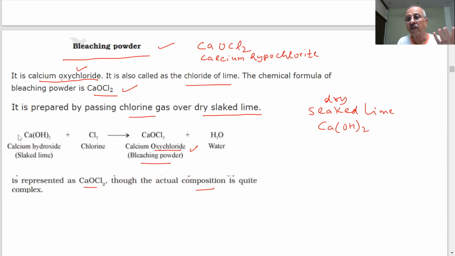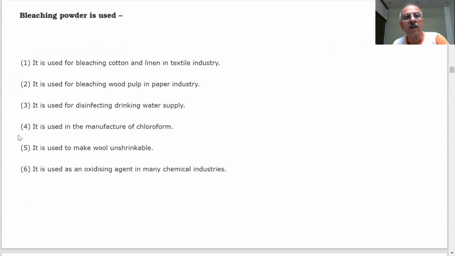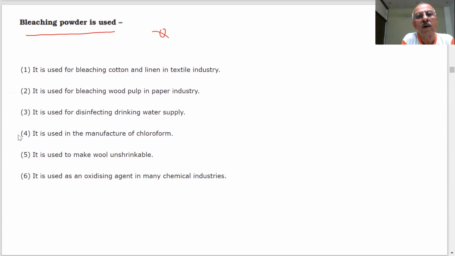If it is so important, then we should know where it is used. Tell me, do you know anything about this? Let us see. Important question: what are the uses of bleaching powder? This question is asked in the paper.